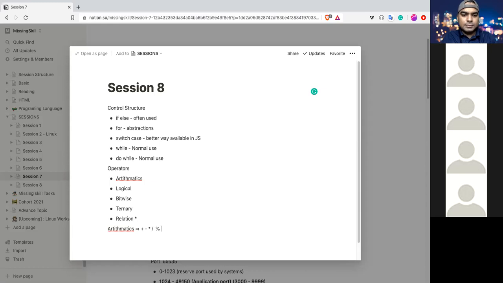Increment, decrement: plus plus, minus minus.